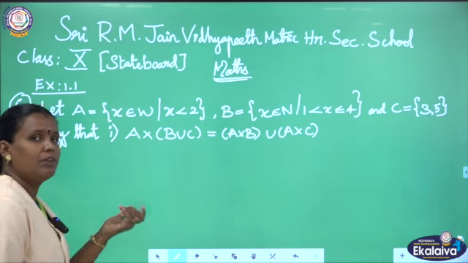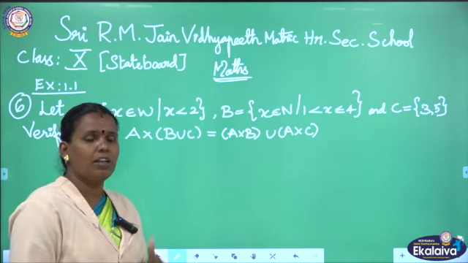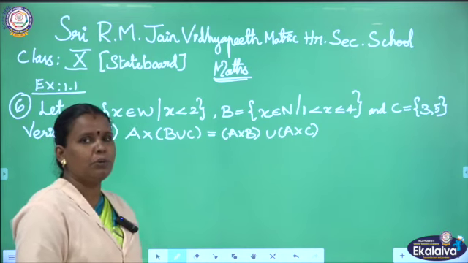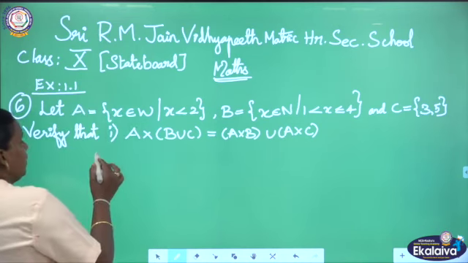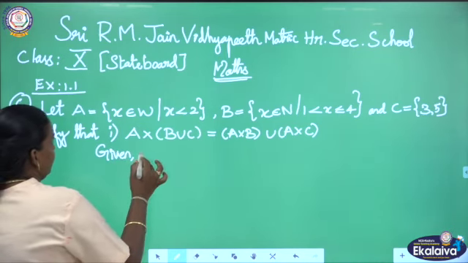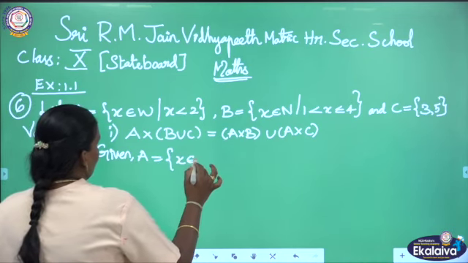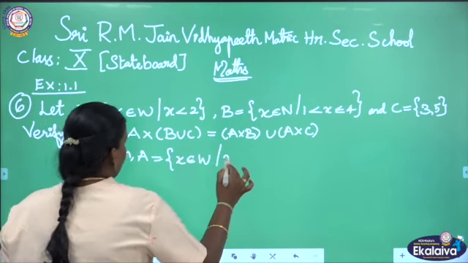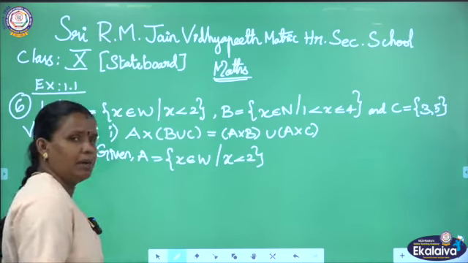To prove this, first we have to list out the given A set, B set, C set in roster form. Then only can we do the Cartesian product. So, first I will write the given A set, which they gave as x belongs to capital W such that x is less than 2, in set builder form.